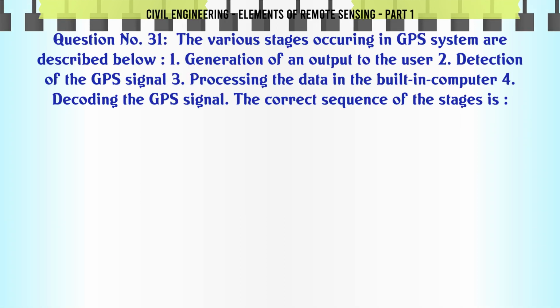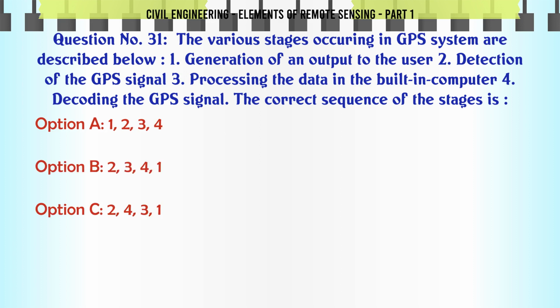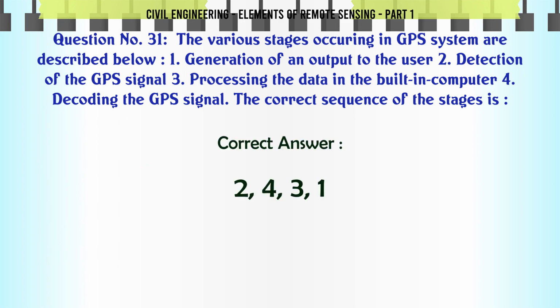The various stages occurring in GPS system are described below. 1. Generation of an output to the user. 2. Detection of the GPS signal. 3. Processing the data in the built-in computer. 4. Decoding the GPS signal. The correct sequence of the stages is: A. 1 2 3 4. B. 2 3 4 1. C. 2 4 3 1. D. 3 1 2 4. The correct answer is 2 4 3 1.